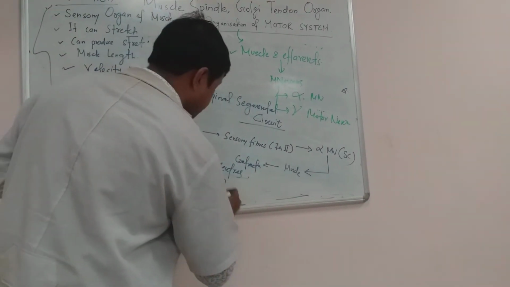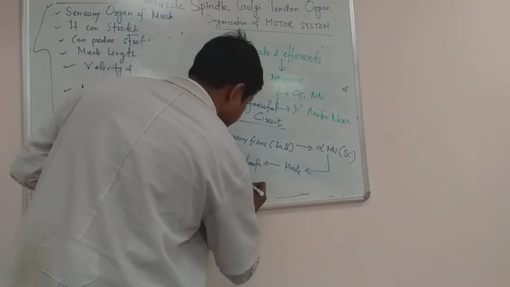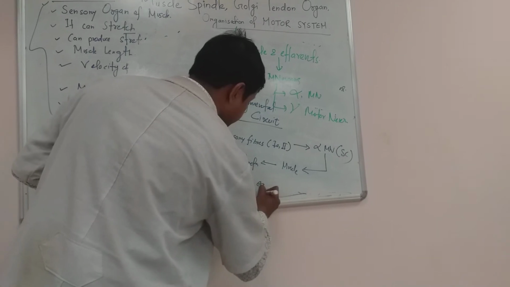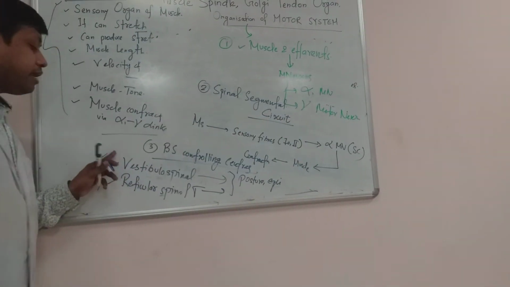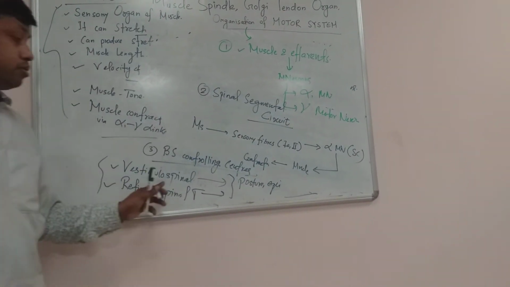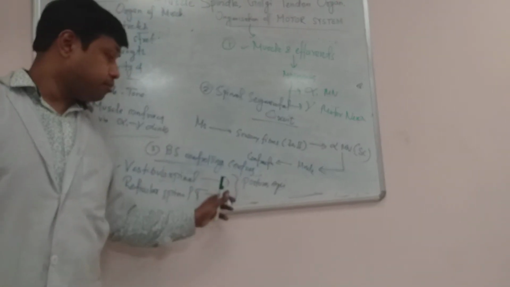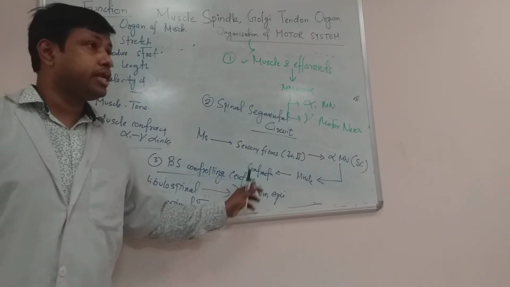Both of them are responsible for maintenance of posture, equilibrium, and motor activity. They originate from the brainstem and control via descending tracts.